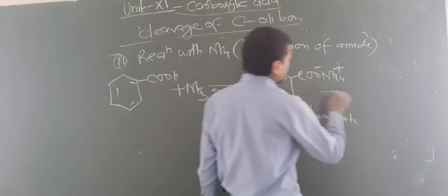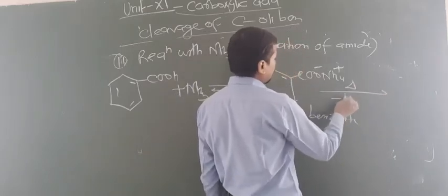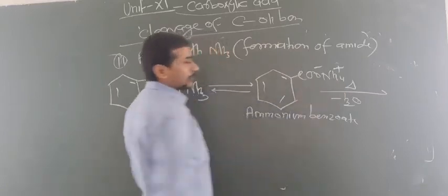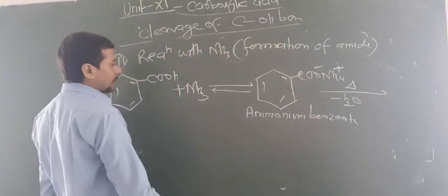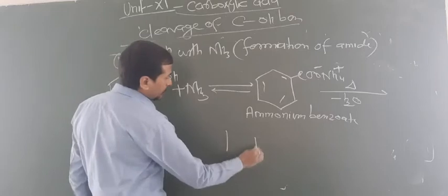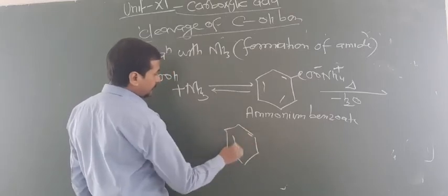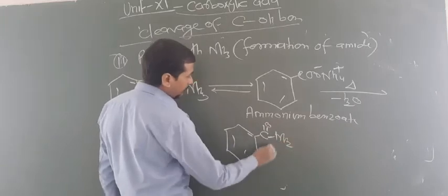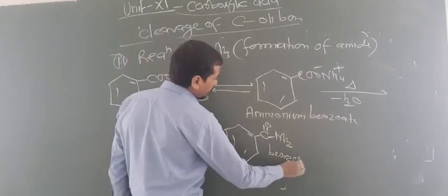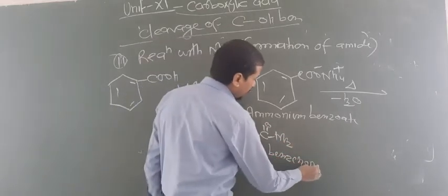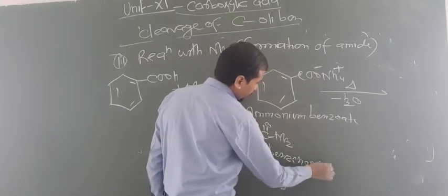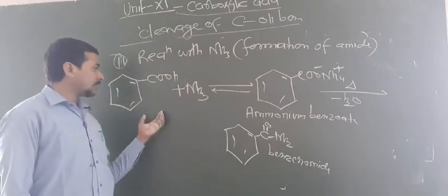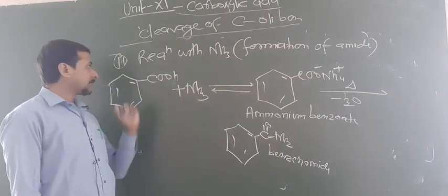Okay. Now here water loss takes place, 2H from NH4 and 1 O from the carboxylic acid group. So now this will form C double bond O NH2. This is known as benzamide. Benzamide. Are you getting this point? One question arises: how can you prepare benzamide from acid?